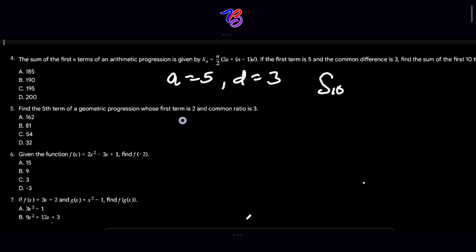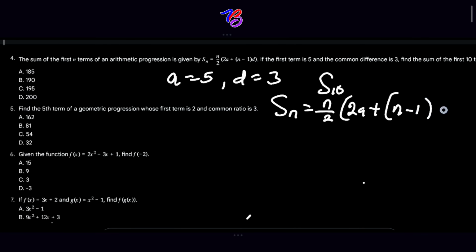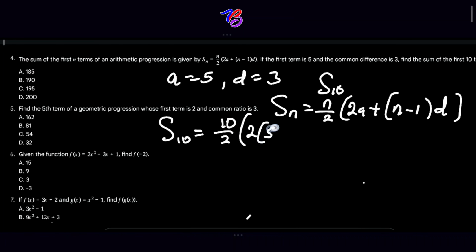We're together. So using the formula, S of n is equal to n over 2 into open bracket 2a plus open bracket n minus 1 close bracket d, then finally close your bracket. We now have by substitution S10 is equal to 10 over 2, right, into open bracket 2 into 5 close bracket plus open bracket 10 minus 1 close bracket times 3 and close your bracket. Are you here?